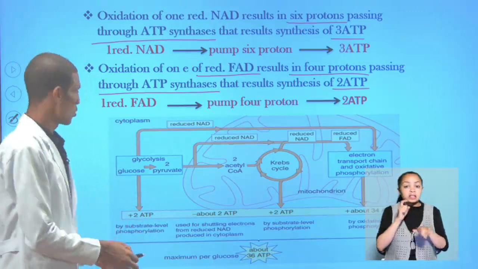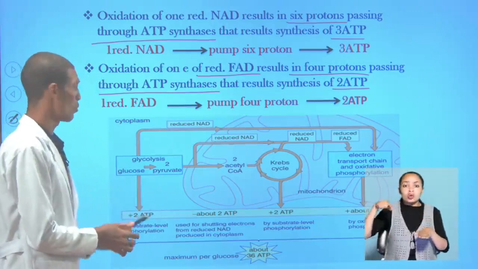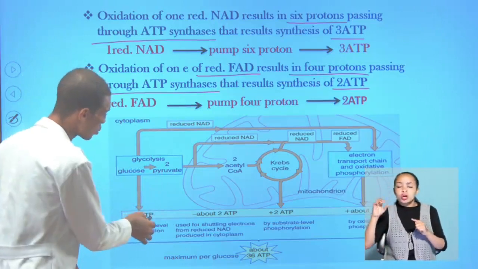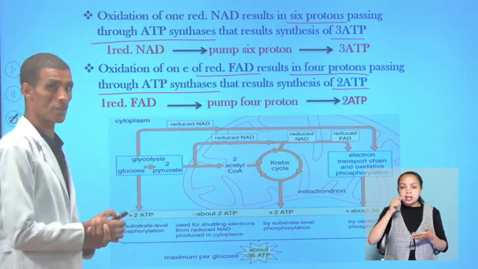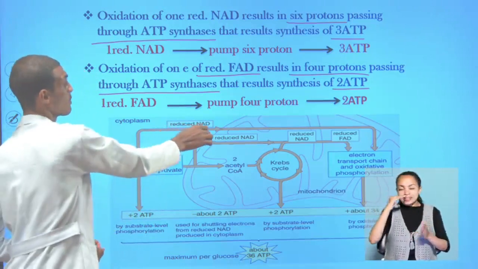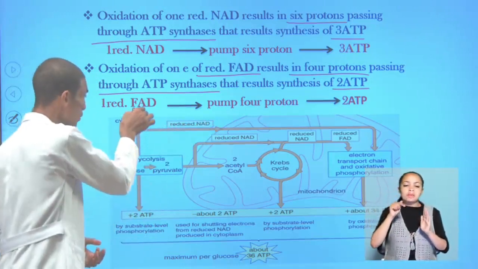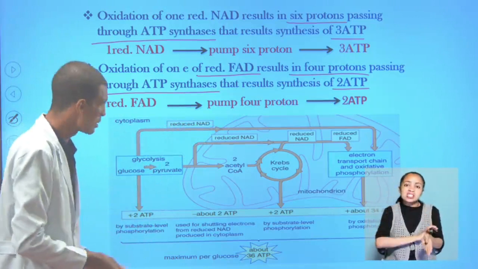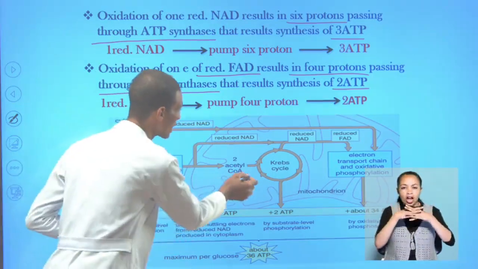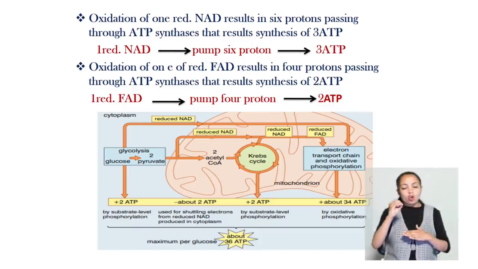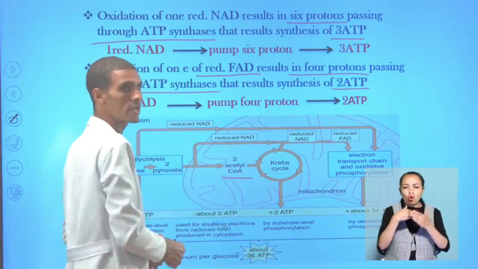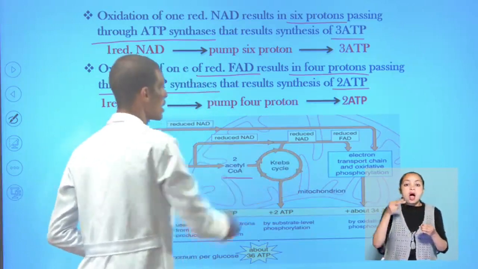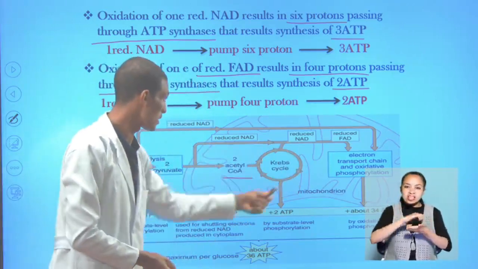During the glycolysis step, when glucose converts to 2 pyruvate molecules, there is a net gain of 2 ATP by substrate level phosphorylation and 2 reduced NAD produced here, which takes place anaerobically in the cytoplasm or cytosol of the cell. Then there is a link reaction which generates acetyl-CoA. Then acetyl-CoA enters the Krebs cycle, where all carbon is released in the form of carbon dioxide and hydrogen is collected in the form of coenzymes.